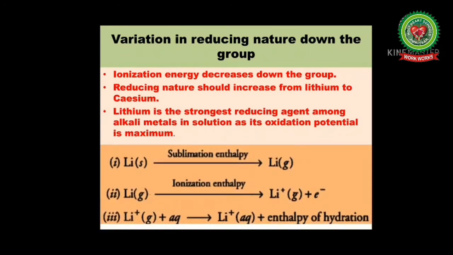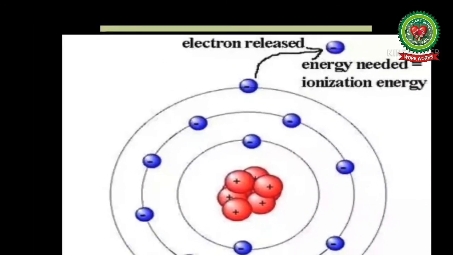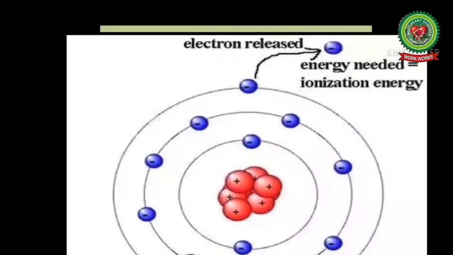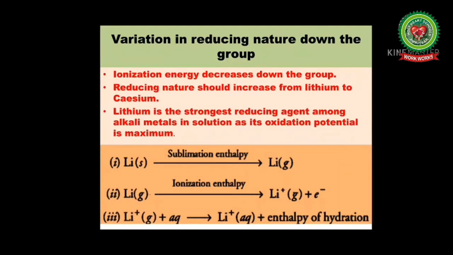Now why is this the case? Why is it actually acting as the strongest reducing agent? Actually, ionization energy is the property of an isolated atom in the gaseous state, while oxidation potential is concerned when the metal atom goes into the solution. When we talk about ionization energy, simply the metal in the gaseous state is ionized. But when we are talking about oxidation potential, in solution, actually 3 stages are involved.